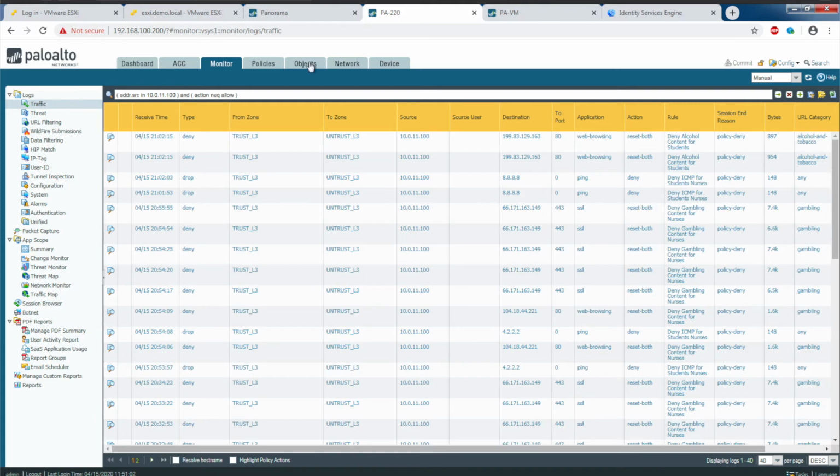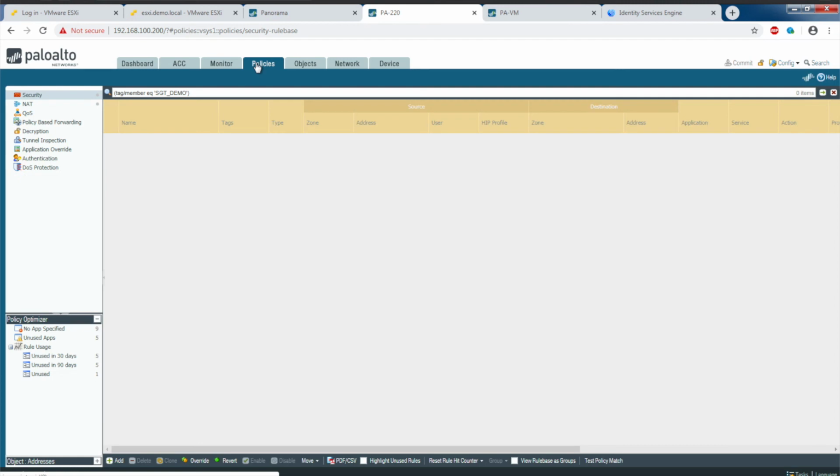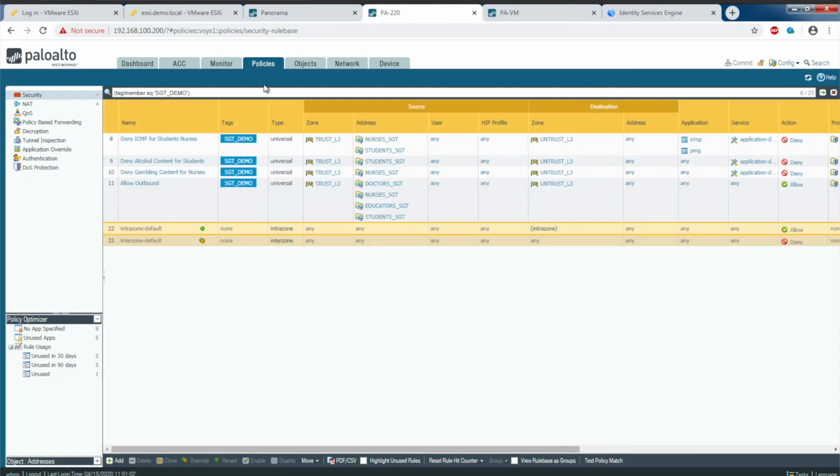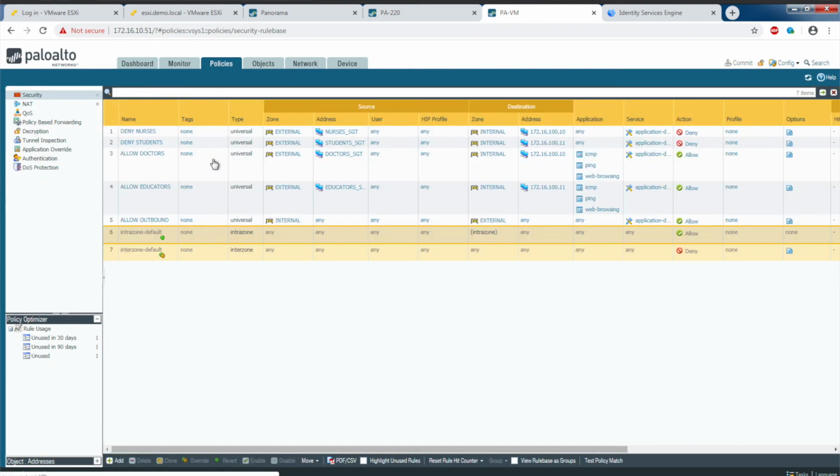Now while this is logging in, if you recall, the professor is part of the educators dynamic address group. And on the edge firewall, it has all access. On the data center firewall, educators have access to the student record server.